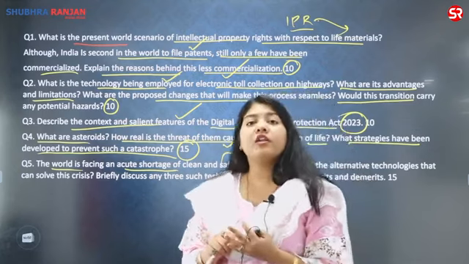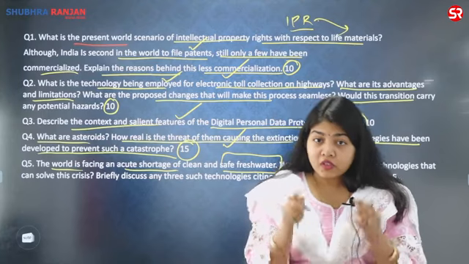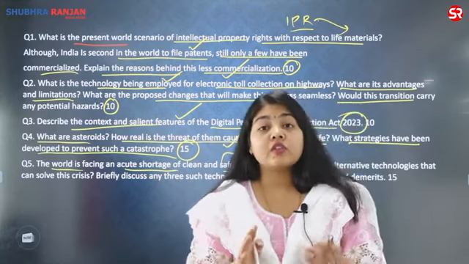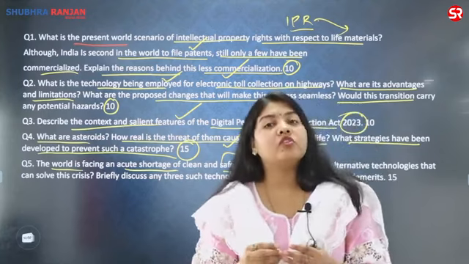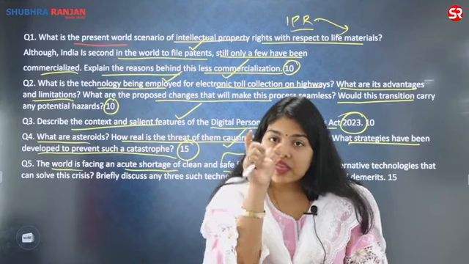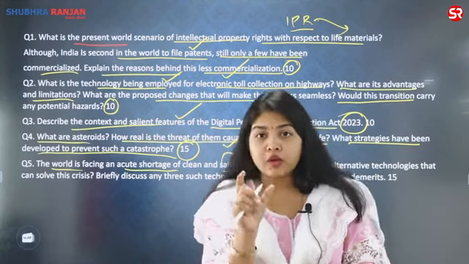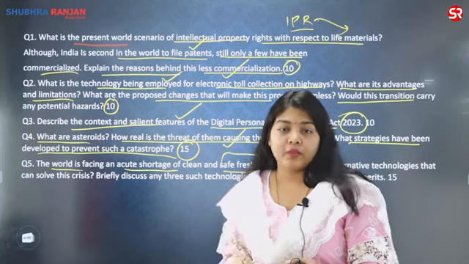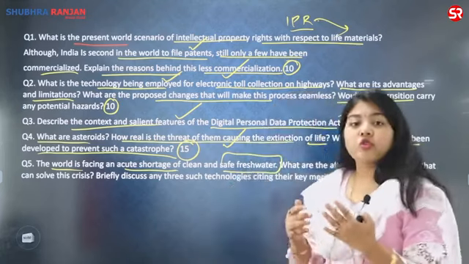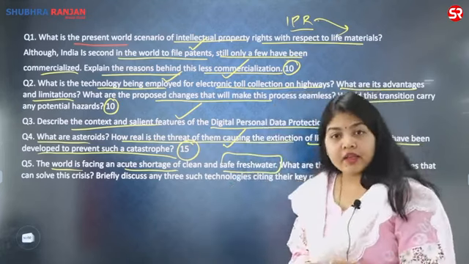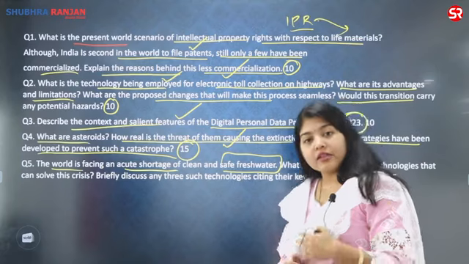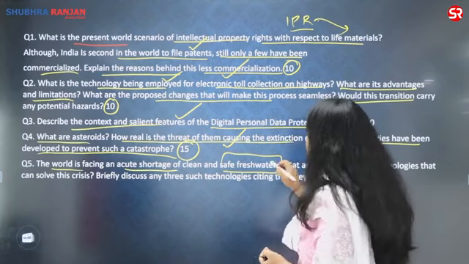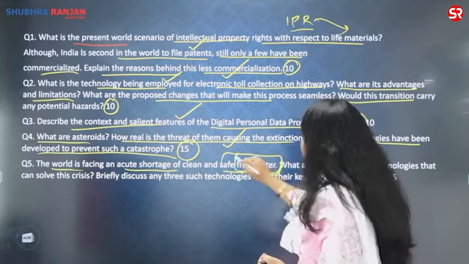In fact, if I recall, 2 years back in the economic survey, there was a lot of focus on the conservation of groundwater as a major source of fresh water. So this theme of fresh water is very, very important. You have seen questions from this theme in GS paper 1 as well. For those students who are preparing for upcoming examinations, you need to know that this is a very, very important theme.